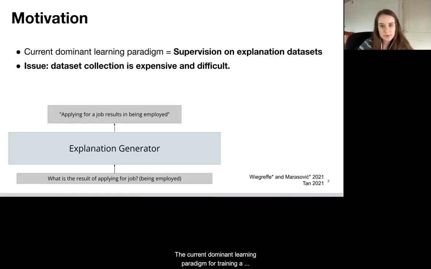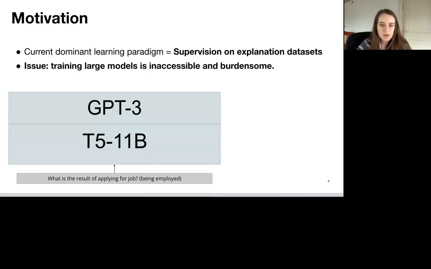The current dominant learning paradigm for training a free text explanation generator is supervision on human-written explanation datasets. However, such datasets are difficult to collect and quite expensive. Additionally, training large models or fine-tuning large pre-trained models has become increasingly inaccessible and burdensome to the average NLP researcher.